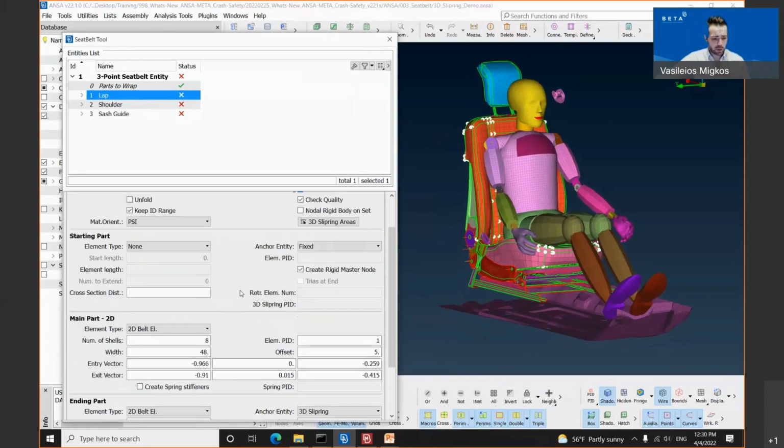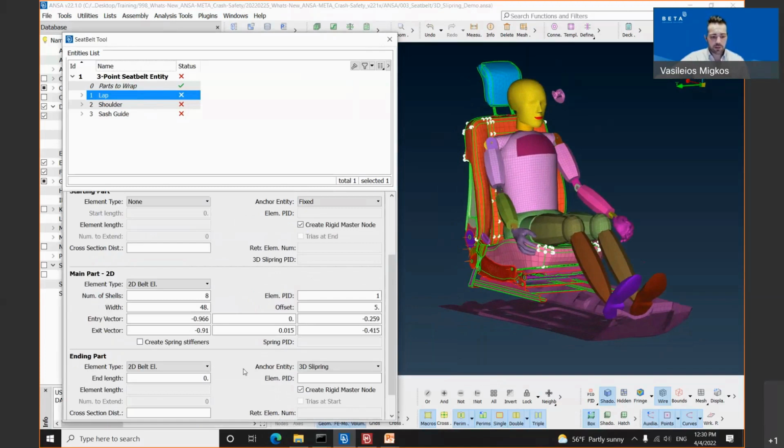Moving on to the main part 2D, the user needs to select the element type. I have selected element 2D belt. He needs to define the number of shells and the width of our seat belt. And keep in mind that if you want to have the same PID for the whole seat belt, you are able to define a PID here, and the same PID needs to be defined for the lap and the Such Guide component.